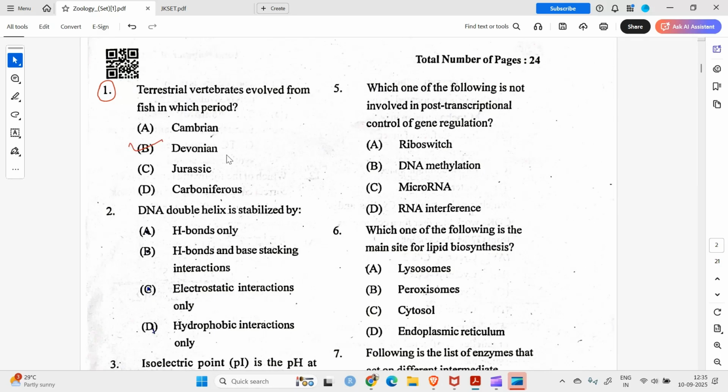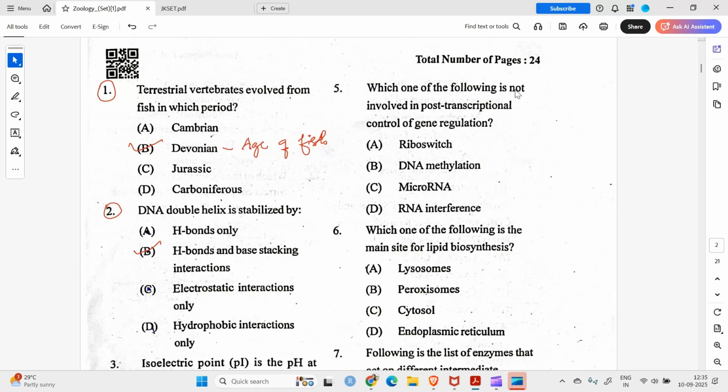So it is the Devonian period, because this is also called the age of fish. Okay, remember, don't say fishes. Now question number two: DNA double helix is stabilized by hydrogen bonds and base stacking interactions.